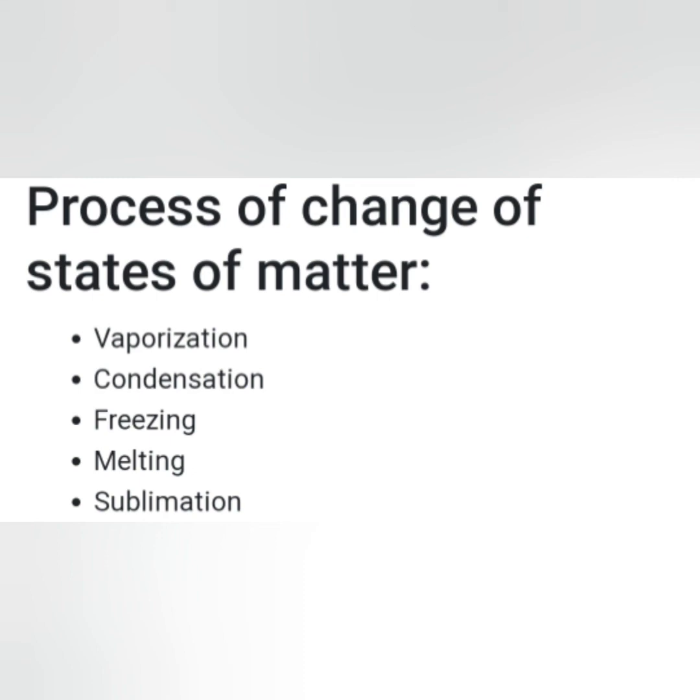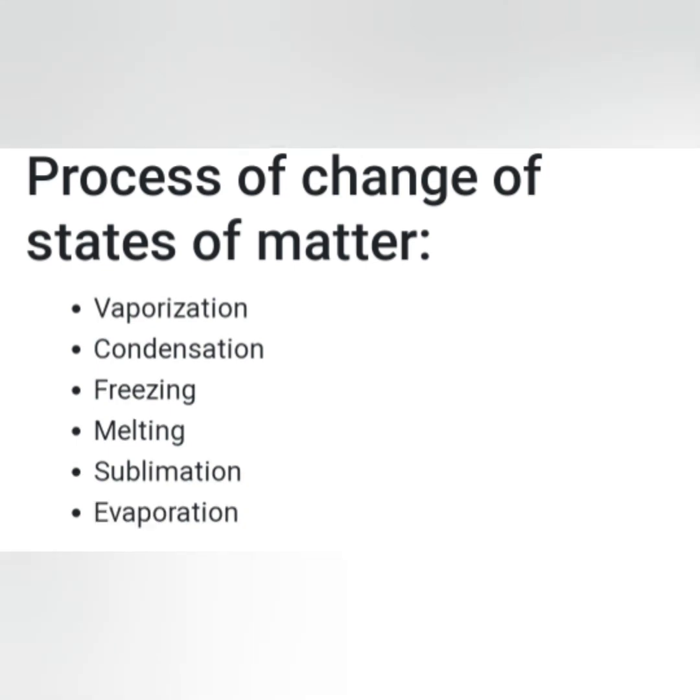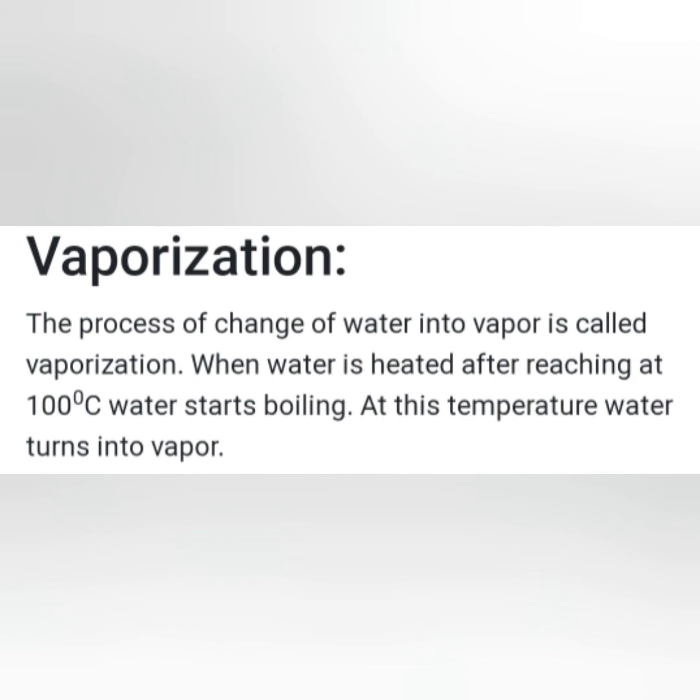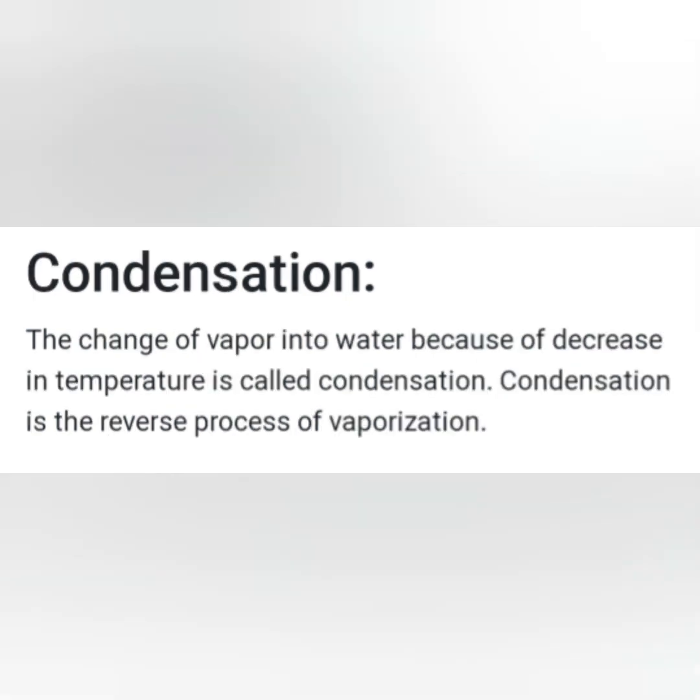We first discuss the process of vaporization. Vaporization is also known as evaporation. This is the process of changing liquid into gas. Here I have just written water into vapor. You can write just liquid into gas is known as evaporation. When we talk about water to water vapor, it's known as vaporization. So what is the boiling point of water? It is 100 degrees Celsius, children. So evaporation is a process of conversion of the liquid state into the gaseous state.